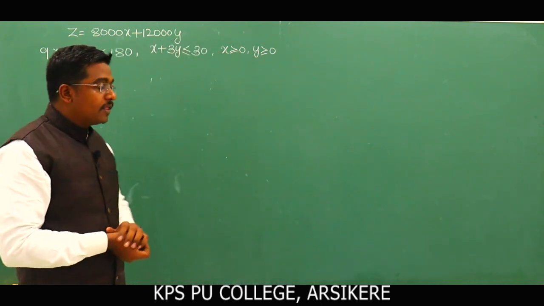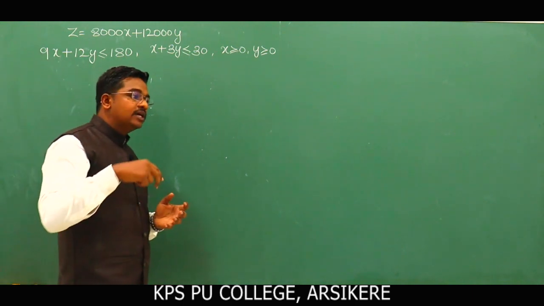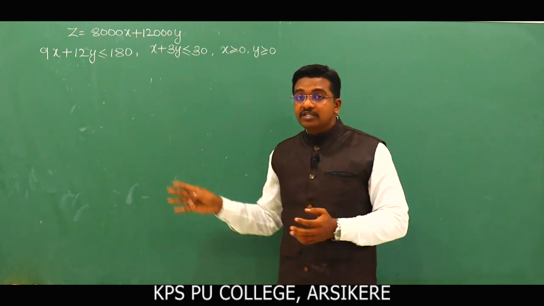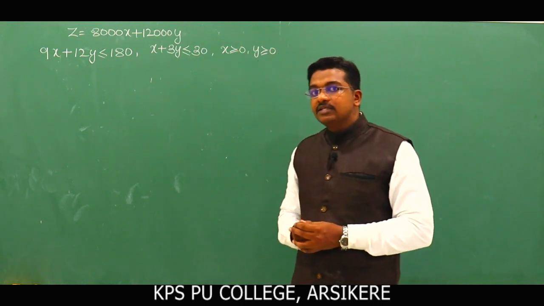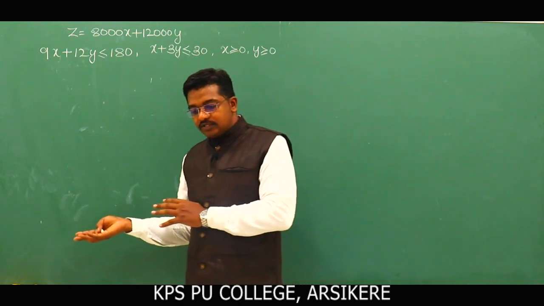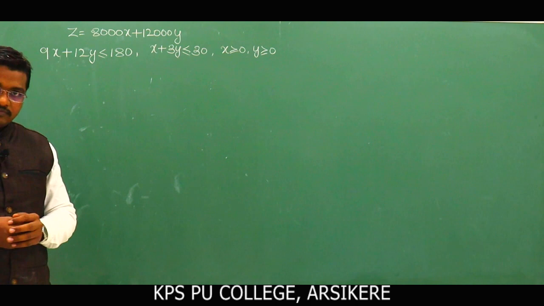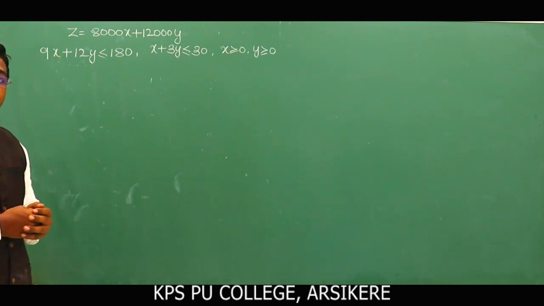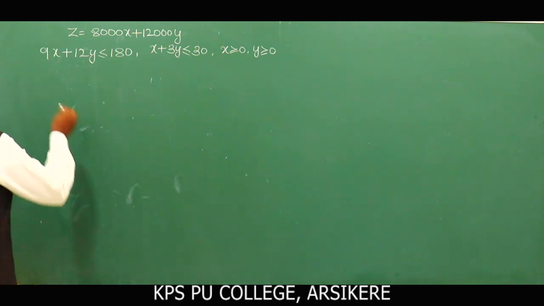First you have to substitute x is equal to 0 and y is equal to 0. Suppose the given inequality holds good when you substitute x is equal to 0 and y is equal to 0. In that case, the solution region is towards the origin. Suppose the inequality is false when you substitute x is equal to 0 and y is equal to 0. In that case, the solution region is away from the origin or excludes the origin. Clear?